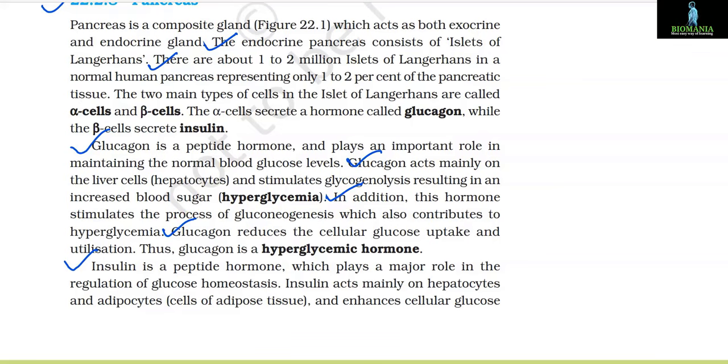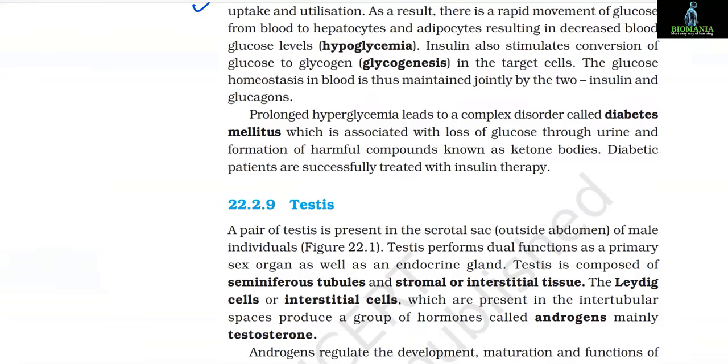Insulin is a peptide hormone which plays a major role in the regulation of glucose homeostasis. Insulin acts mainly on hepatocytes and adipocytes, that is cells of adipose tissues, and enhances the cellular glucose uptake and utilization. As a result, there is a rapid movement of glucose from blood to hepatocytes and adipocytes, resulting in decreased blood glucose level, that is hypoglycemia. And insulin also stimulates conversion of glucose to glycogen, glycogenesis, in the target cells. The glucose homeostasis in blood is thus maintained jointly by the two, insulin and glucagon.